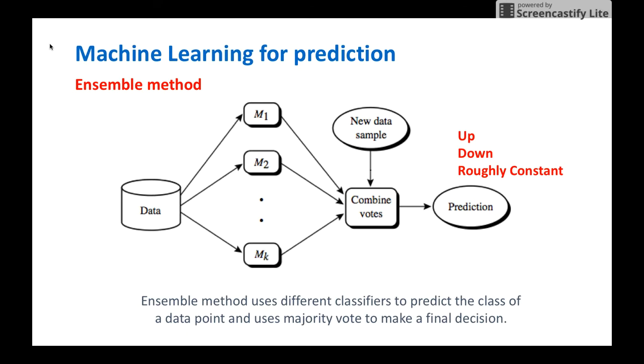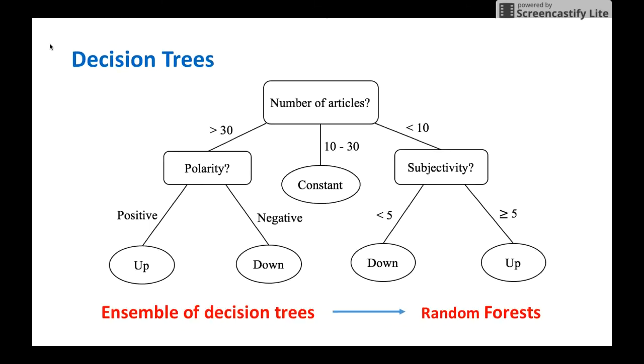An ensemble method is a powerful technique to predict the class of a data point by using different models or classifiers. As shown in the figure, each data point is assigned to different classifiers, m sub k, for prediction. Each model or classifier will return a prediction. The predictions are then collected for a final decision. The final decision is made by majority vote. For example, the class that is predicted the most by different classifiers is chosen as the final prediction.